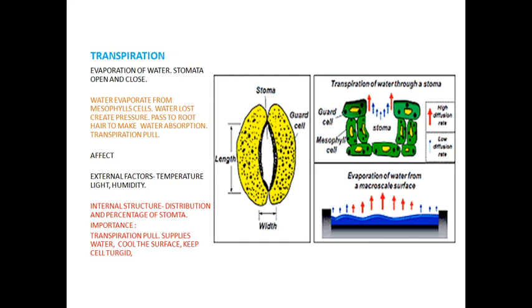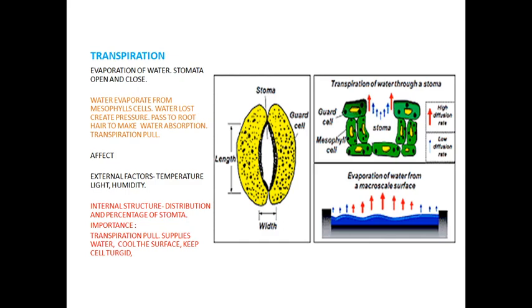In this video, we are going to discuss these topics: transpiration, root pressure, uptake of minerals, translocation of mineral ions, phloem transport, and translocation of sugars. And the last topic is the ascent of sap. These are the headings we are going to discuss in these videos.